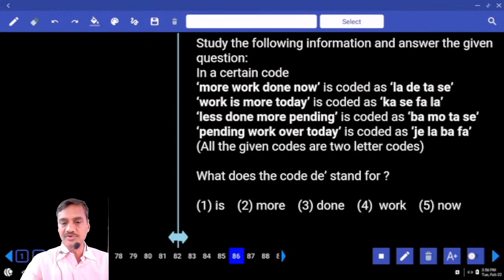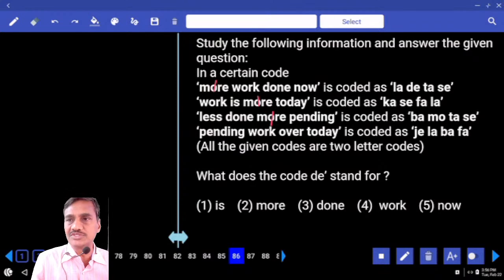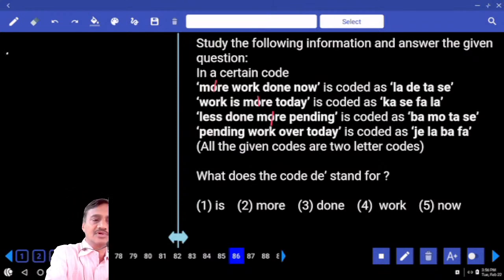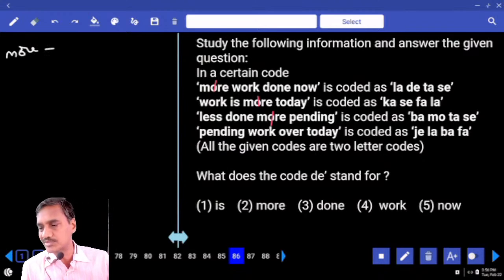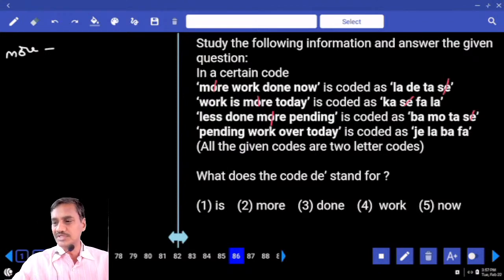Now in this coding and decoding, work more done now. Then if you compare the first and the second, tell me what are the words that are common here? Work and more. And if you compare the first, second, and the third, all these three statements together, then the word that is common in all these three is more. And what is the code that is common here? SE. And the code for more is SE.